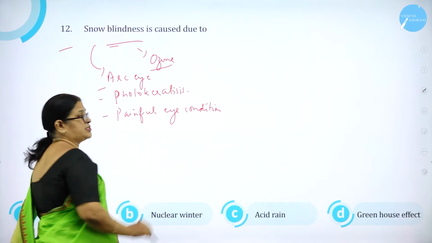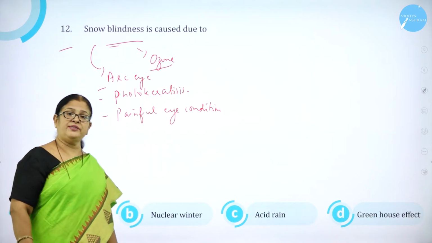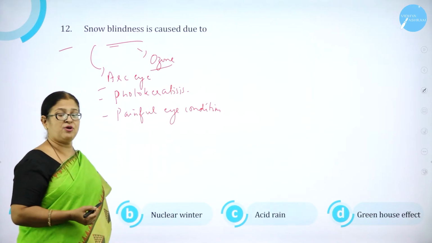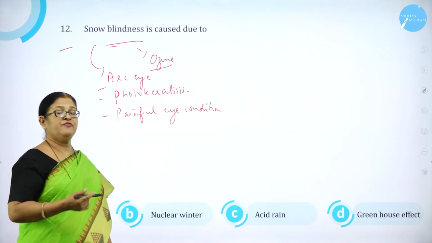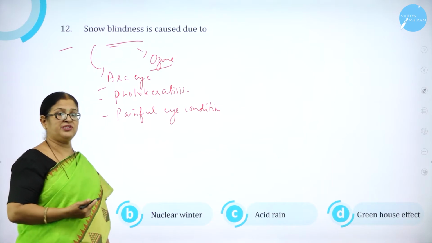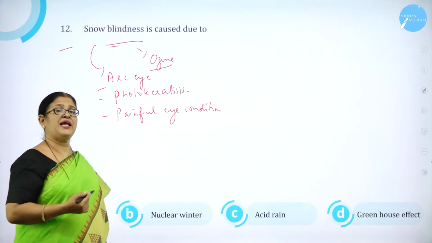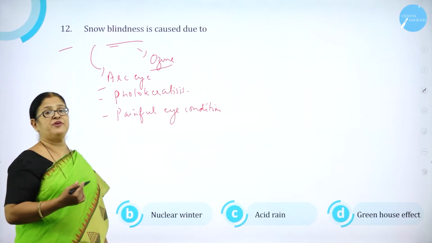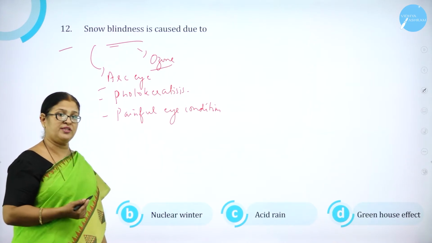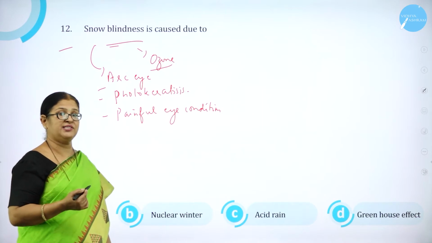Snow blindness is caused, as you all know, by the use of more CFCs, which leads to depletion of the ozone layer. What will happen if there is depletion in the ozone layer? The dreadful UV rays fall on the Earth's surface, particularly on the ice and snow.